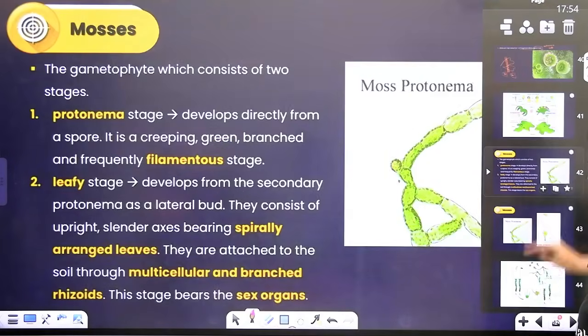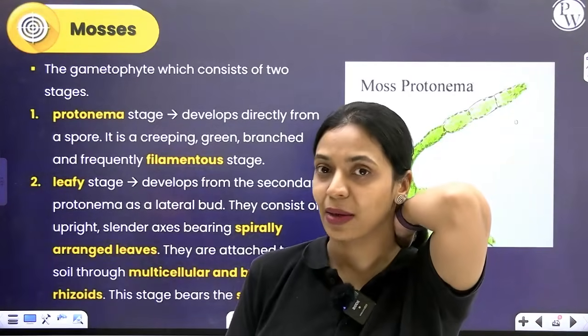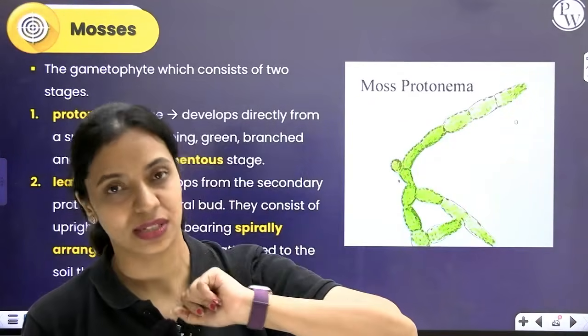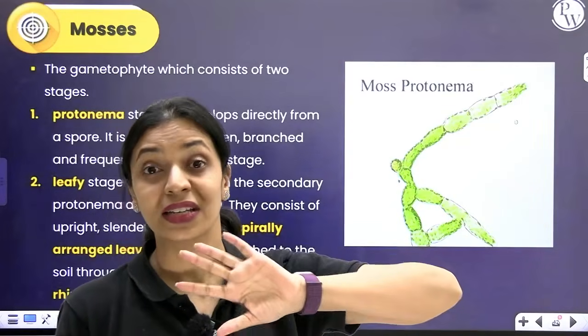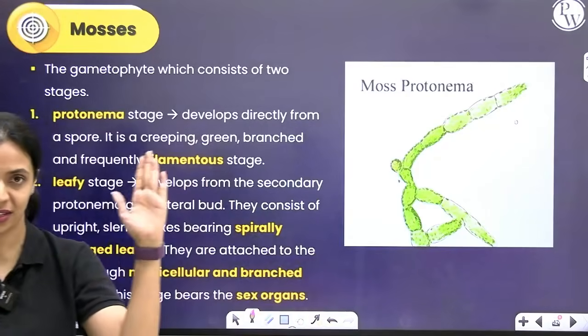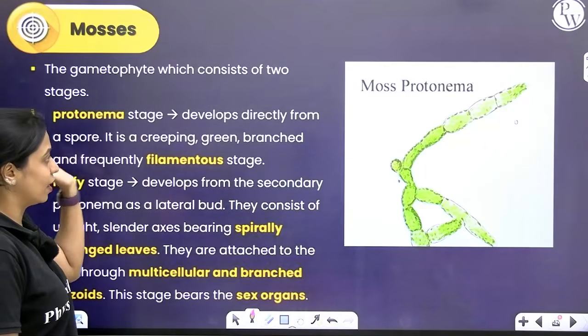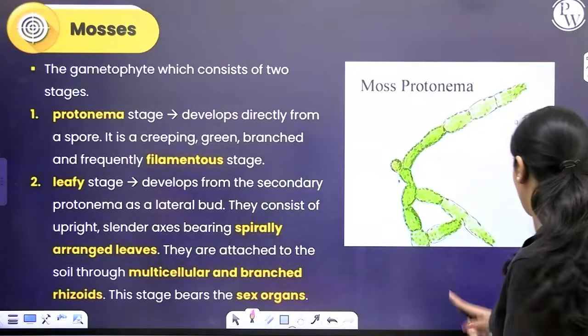Now, that's about liverworts. Let's talk about mosses. The mosses' life cycle is very similar to the life cycle of liverworts. The only difference is that over here in the gametophytic phase, you have two stages. One stage is called the protonema stage. The other stage is called the leafy stage. Mosses are generally erect. Okay, they are not prostrate like liverworts. Over here, after the spore germinates, immediately it will not give rise to the leafy stage.